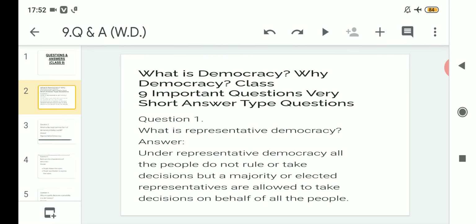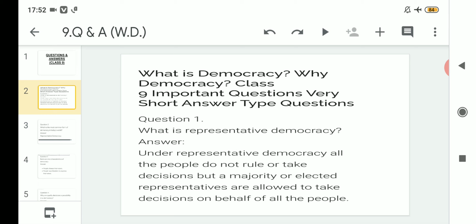In simple words, a representative democracy can be defined as: the people, that means we, do not rule or take decisions, but a majority or elected representatives are allowed to take decisions on behalf of all the people.